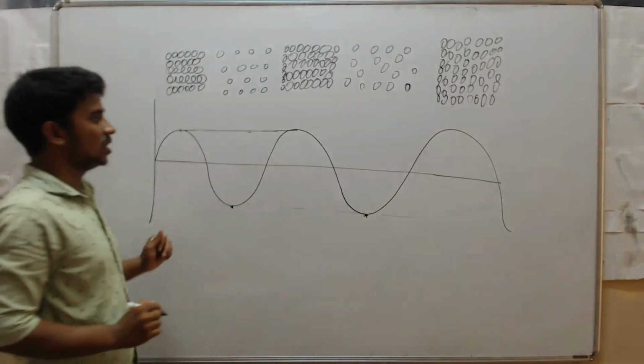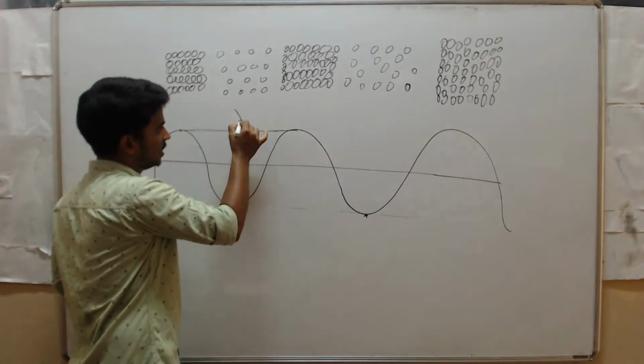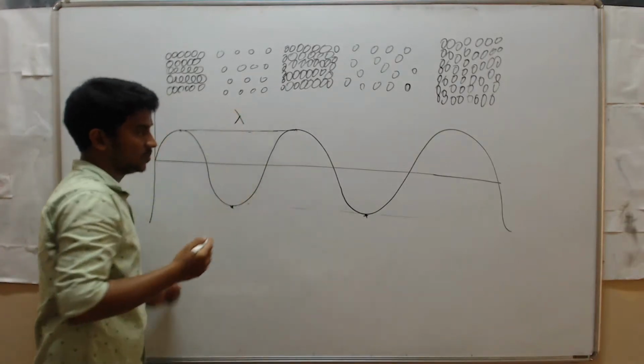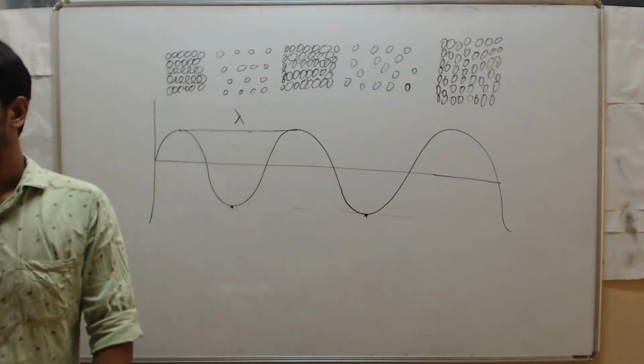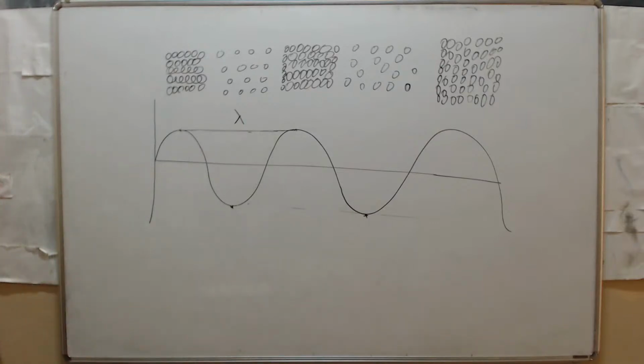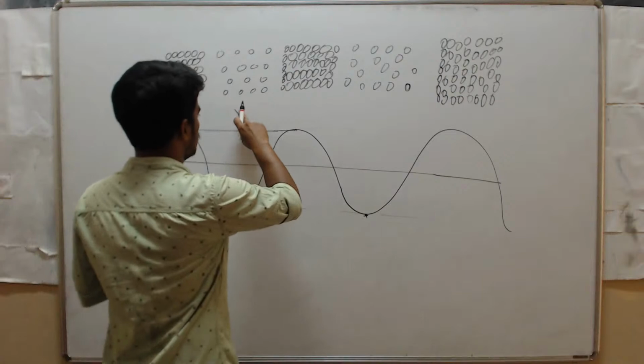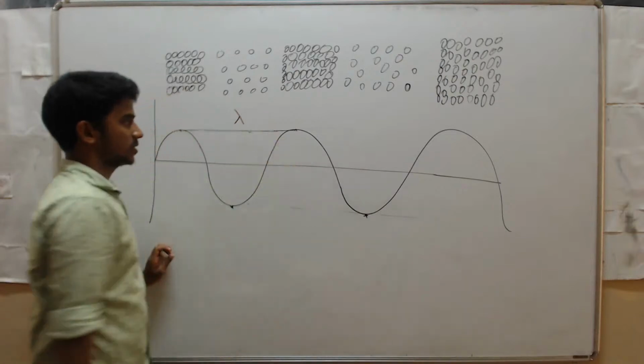Here, this distance is called wavelength, and we represent wavelength using this symbol. The name of this symbol is lambda. So we use lambda to represent wavelength.